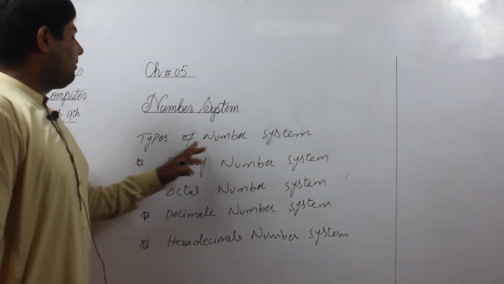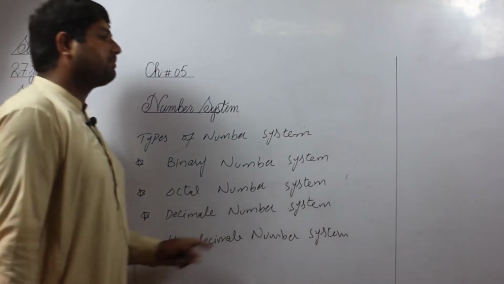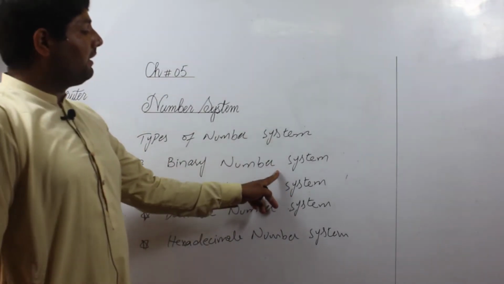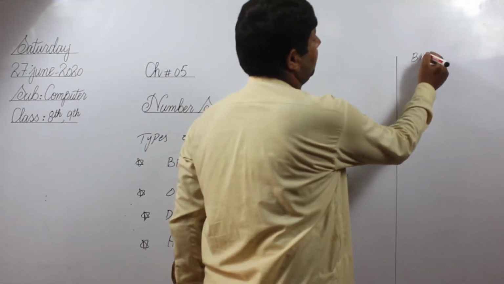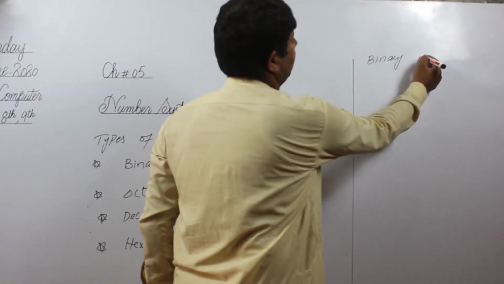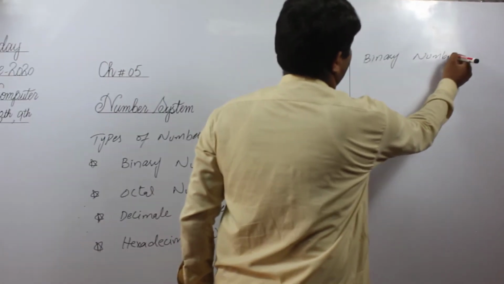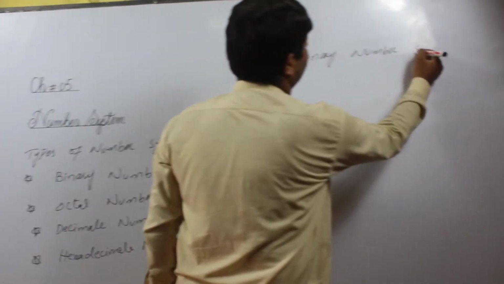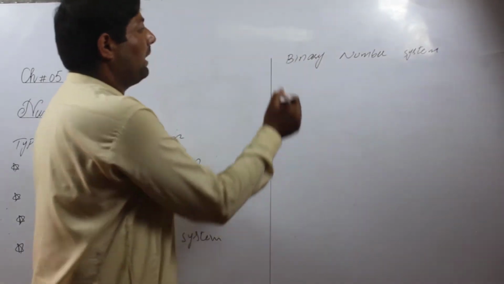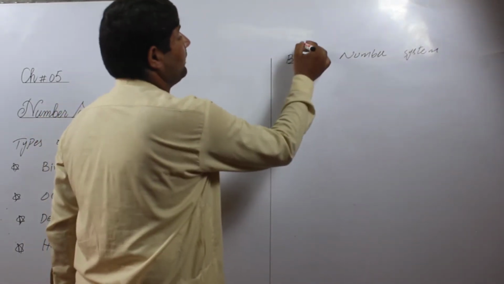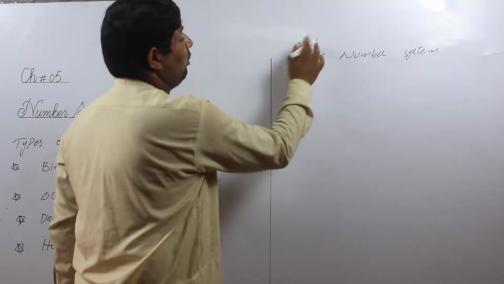Now we explain the first, binary number system. Binary means two things, only two.